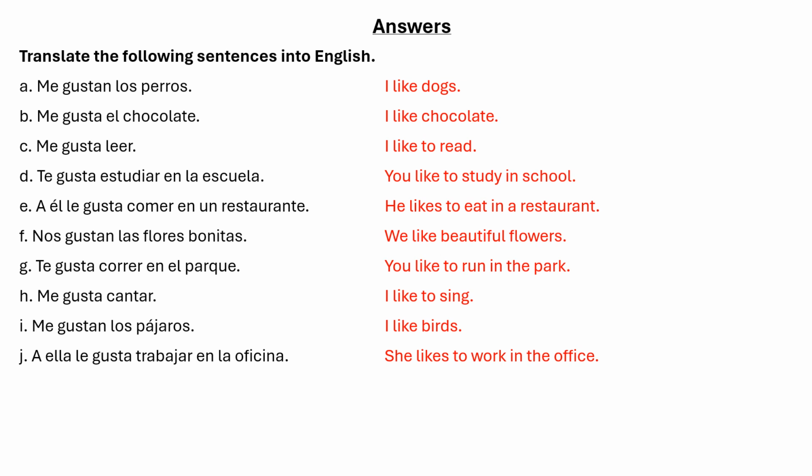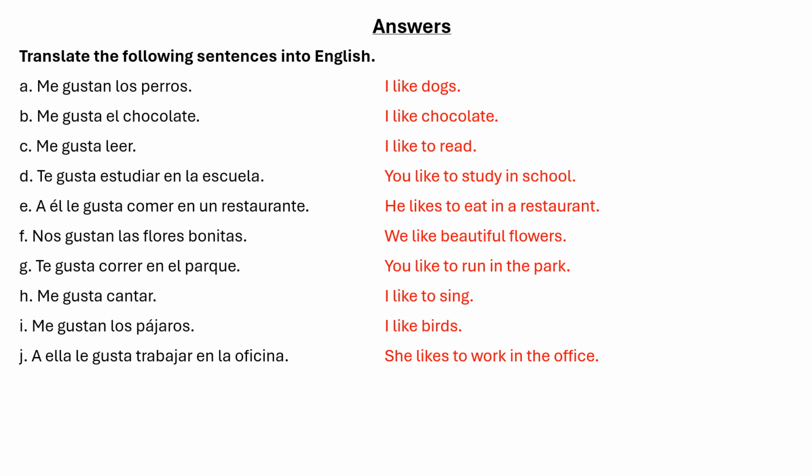Letter D, ¿te gusta estudiar en la escuela? You like to study in school, right? Now again, te gusta estudiar. You like to study. So because estudiar, what is the thing that this person likes to do? He likes to study, right? Estudiar. So you have to use the singular form because it's a verb which we are using here, estudiar. So you will use singular form of gustar, which is gusta.